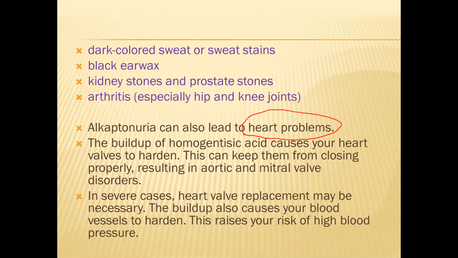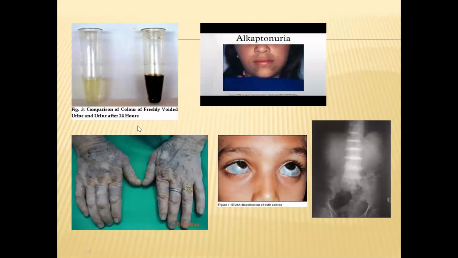Because this homogentisic acid causes your heart valves to harden, as it accumulates in the valves of the heart, there will be no proper functioning of the valves, which will ultimately lead to heart damage. And in the diagram you can see these representations.